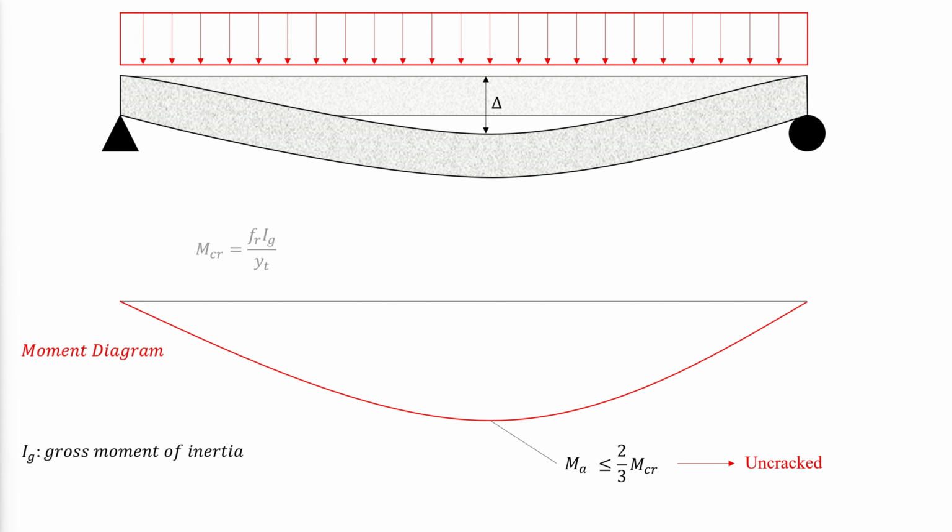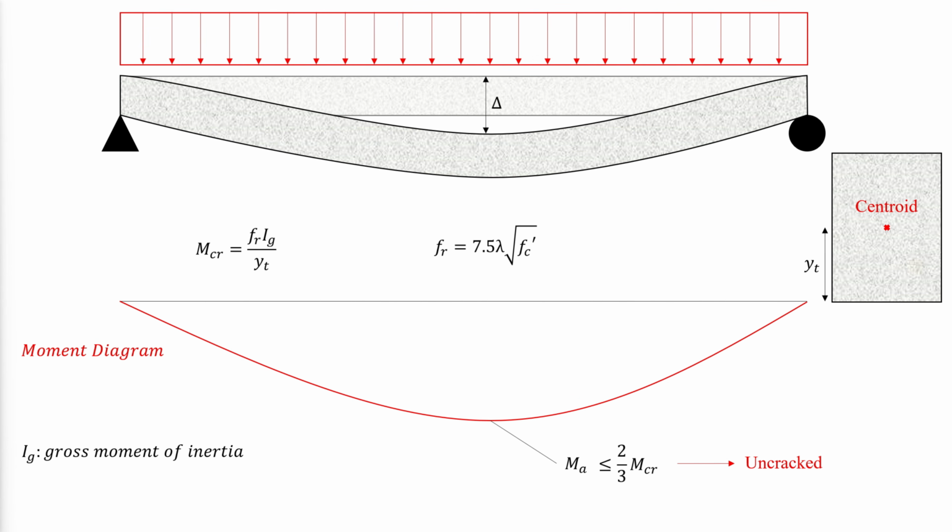The cracking moment is determined by ACI equation 24.2.3.5, where YT is the distance from the centroid of the gross section neglecting the reinforcement. The modulus of rupture FR is calculated as follows.